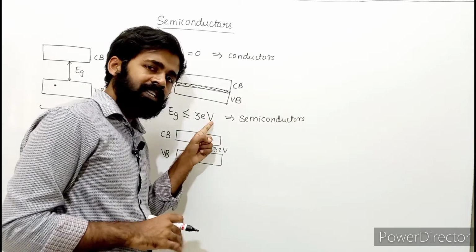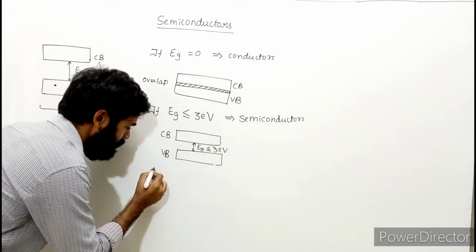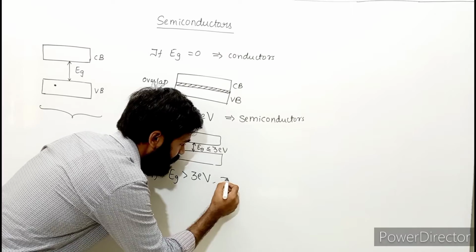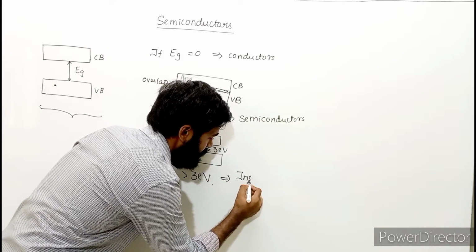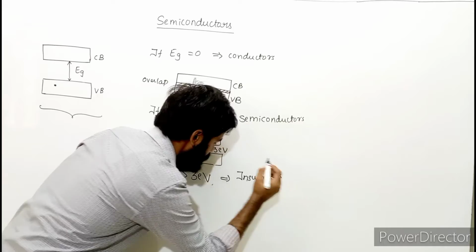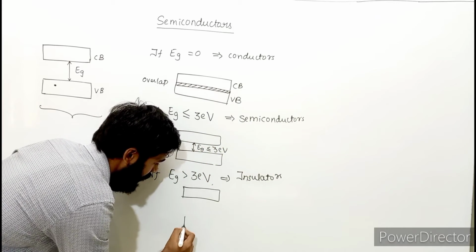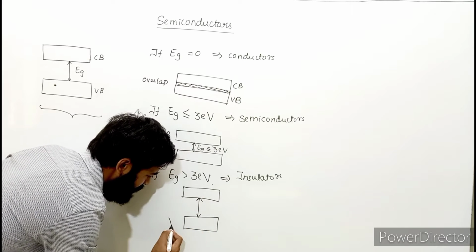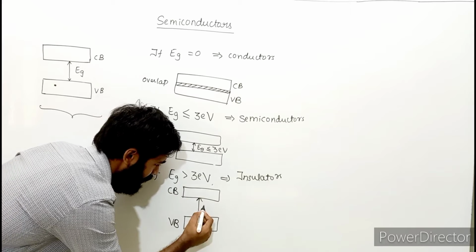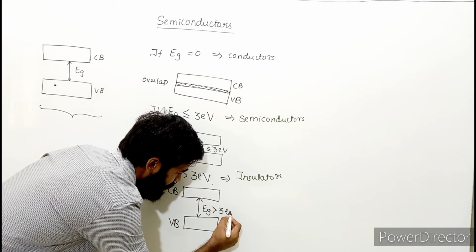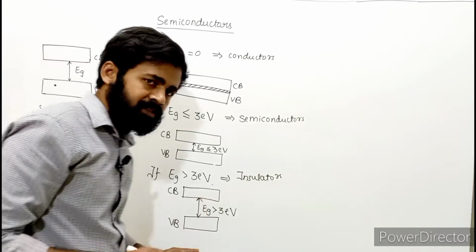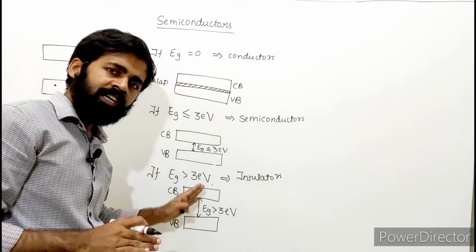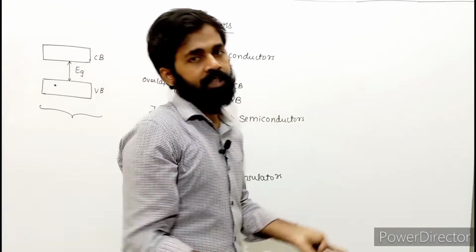Now what if this energy gap is greater than 3 electron volt? Then they are nothing but insulators. There is an energy gap and this energy gap is too much. This is the valence band, this is the conduction band. This energy gap is greater than 3 electron volt. It means to make the electron free, to make it jump from valence band to conduction band, you need to supply more energy.